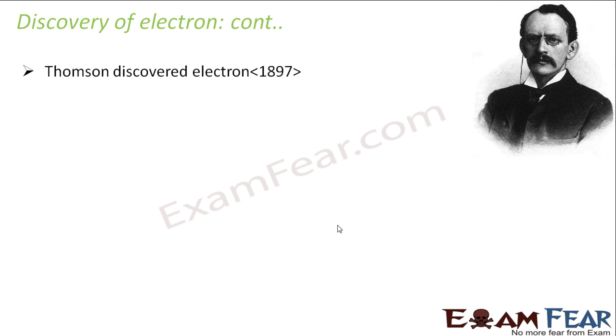So Thomson was kind of confused about what was happening, and from where so many negatively charged particles were coming. There are so many different phenomena where we get the result that negatively charged particles are getting emitted, so there must be a correlation between all these particles. So he tried to find out the charge by mass ratio of these particles as well, that means the particles which were ejected when ultraviolet radiation fell on the metals, and also the particles which were ejected when the metals were heated.